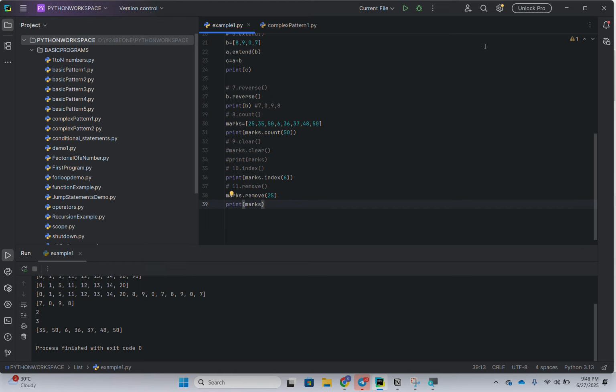So this is the main overview of list. I covered much more previously, and the rest of the methods. I think these are the perfect methods, up to now it is good. I think only these methods exist. As versions are updated there may be the introduction of some more methods, so we have to refer to the source. As of now these are the 11 methods only. I discussed all the methods. So this is the overview of list, how we are storing and how we are implementing everything.